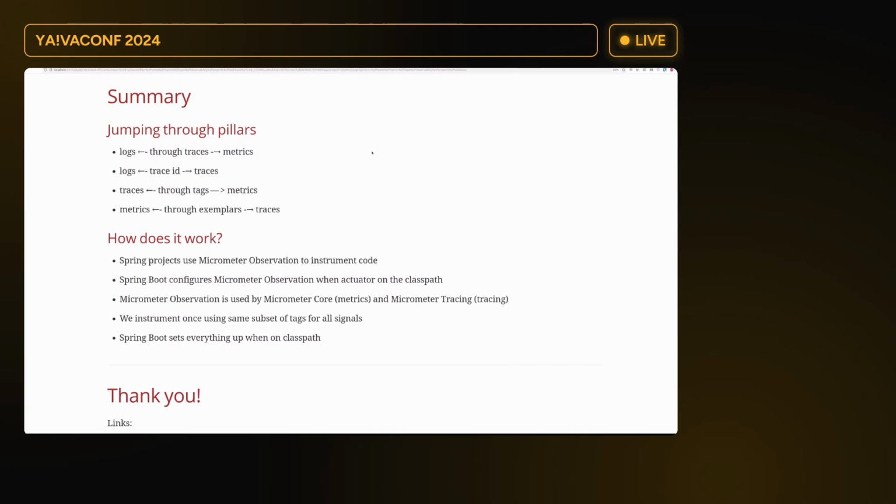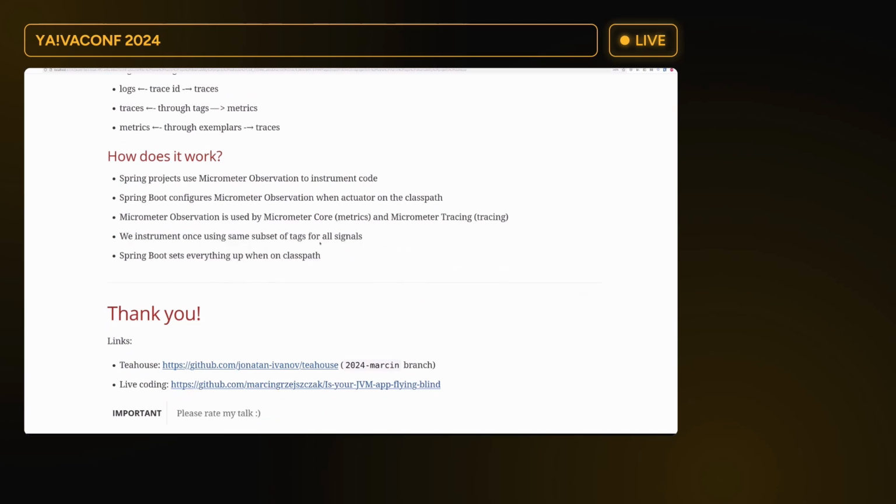Now, Micrometer core metrics uses Micrometer Observation, and Micrometer Tracing does as well. So you instrument once with Micrometer Observation. You do not talk about metrics or tracing then. And based on your classpath or your configuration, you start introducing features like metrics or tracing. With Micrometer Observation, we instrument once using the same set of tags for all signals. Of course, low cardinality tags, those that do not vary a lot in time, go to metrics. High cardinality and low cardinality tags go to tracing. And Spring Boot will set everything up for you when on the classpath.